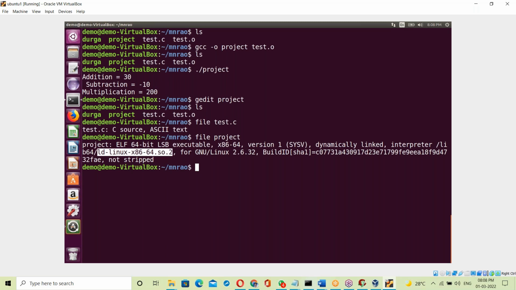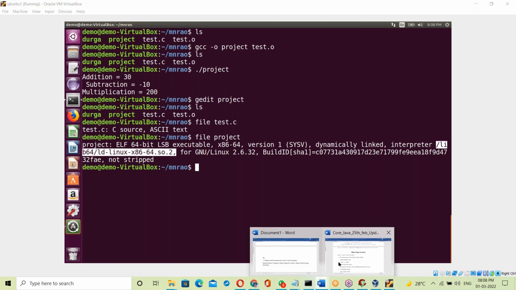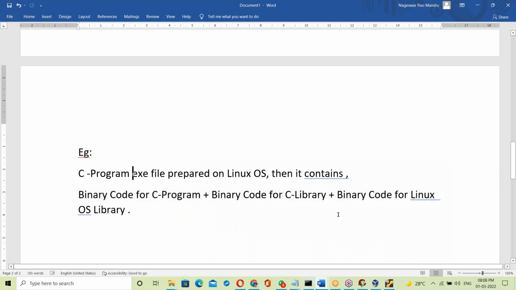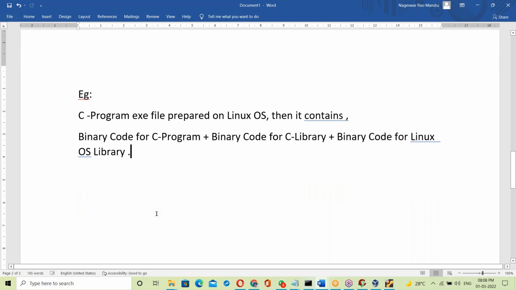That's it here. So this project exe file is linked with the Linux OS library. So what is happening here? The OS library is always linked with the exe file.